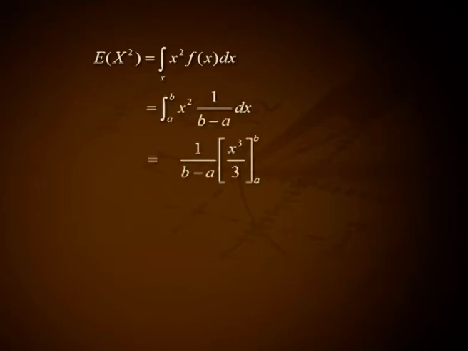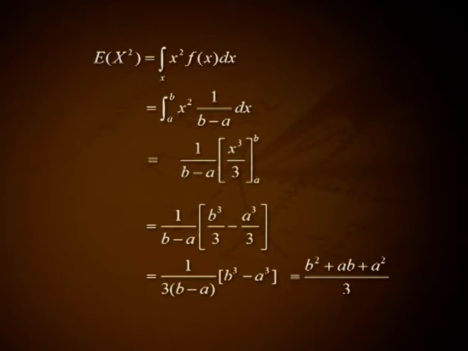Expectation of x square equals the integral of x square into f of x dx, that is the integral over a to b of x square into 1 by (b minus a) dx, that is 1 by (b minus a) into x cube divided by 3 in the interval a to b, that is 1 by (b minus a) into (b cube by 3 minus a cube by 3), that is 1 by 3 into (b minus a) into (b cube minus a cube), that is (b square plus ab plus a square) all divided by 3.